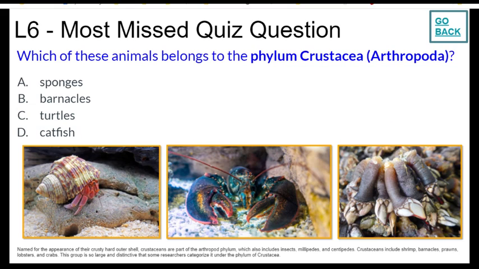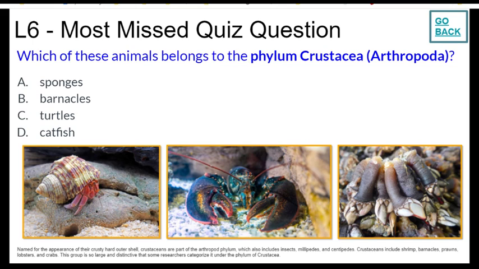Lesson 6, Invertebrates 1. The most missed quiz question is, which of these animals belongs to the phylum Crustacea in Arthropoda? If we go to lesson 6 and move to page 4, it states, crustaceans include shrimp, barnacles, prawns, lobsters, and crabs.